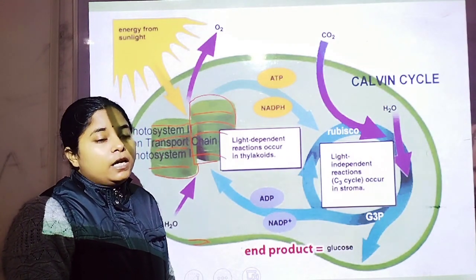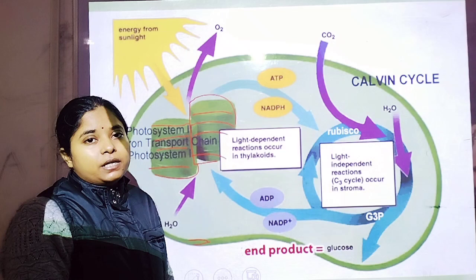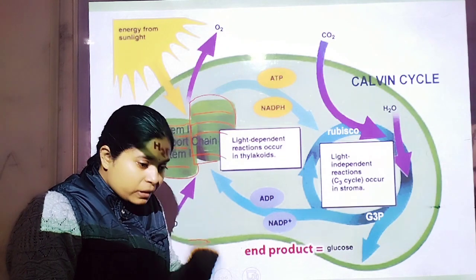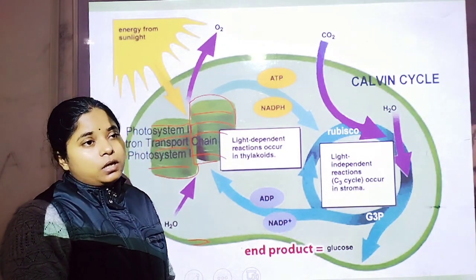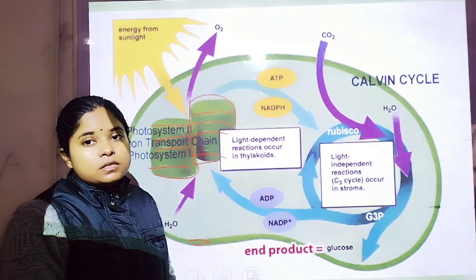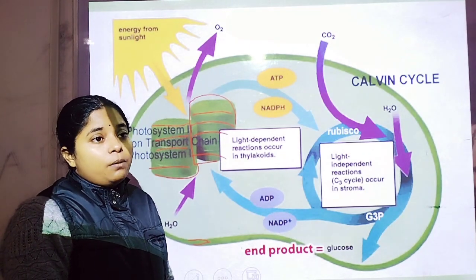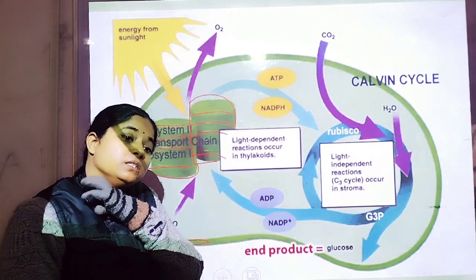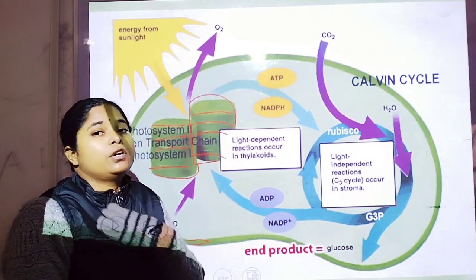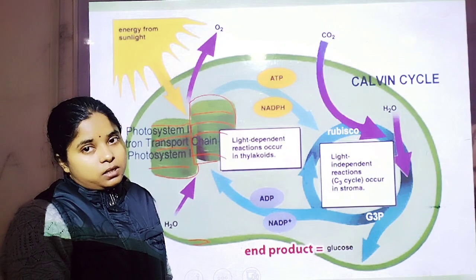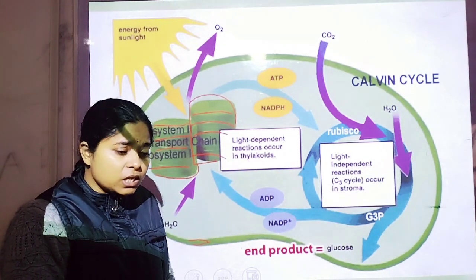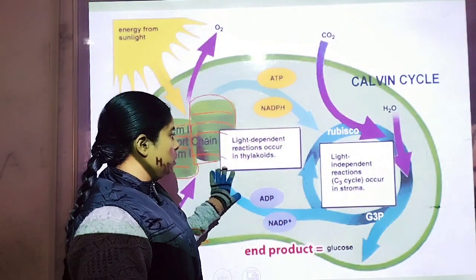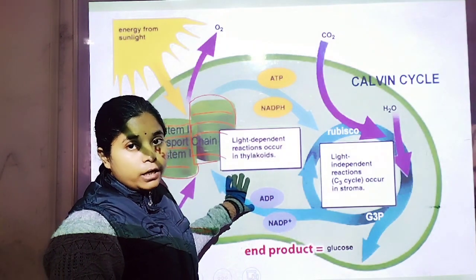A photon strikes the accessory pigment and makes the electron energetic again, and it jumps from the atomic nucleus into an orbit, and that is accepted by the electron acceptor ferredoxin in an uphill manner. Then ferredoxin again moves the electron in a downhill manner, and it is accepted by NADP reductase. With the help of electron and proton, NADP plus is reduced to form NADPH plus H plus. So this is the scheme which takes place in the light dependent reaction, which occurs in the thylakoid membrane.